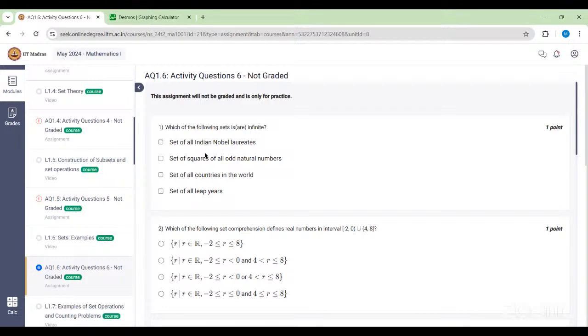Ma'am, there will be infinite, because as long as human civilization lasts, it will go on for thousands of years. No, the Nobel Prize started from a certain fixed timeline, right? Yes, ma'am, there will be a fixed first timeline, but it will go till now. We don't know about the future, right? It is possible that no one gets the Nobel Prize in the future. We know the set of all Indian Nobel laureates, which means whatever Indian Nobel laureates are there so far.